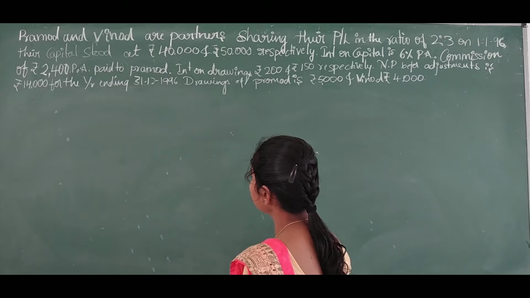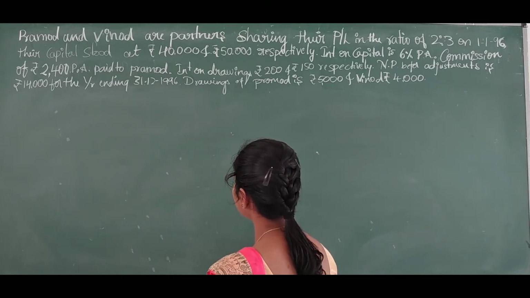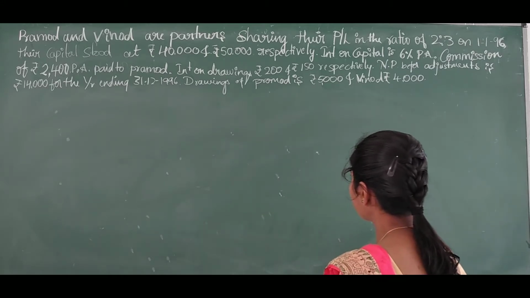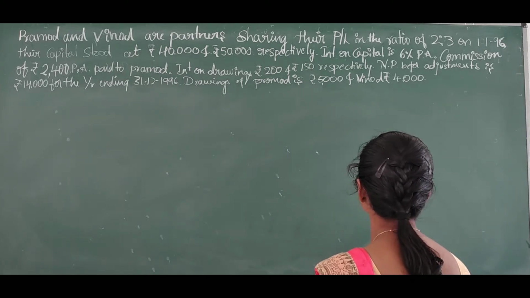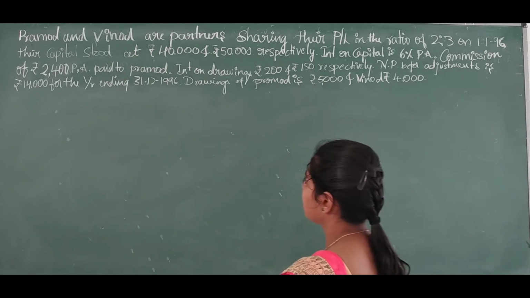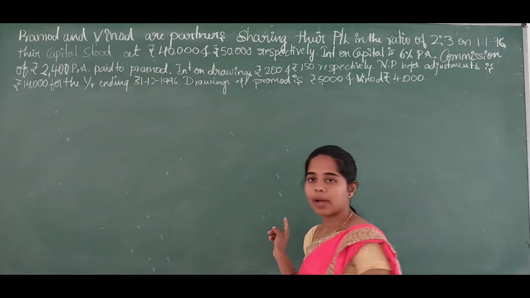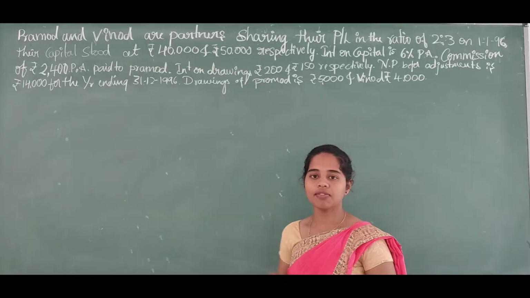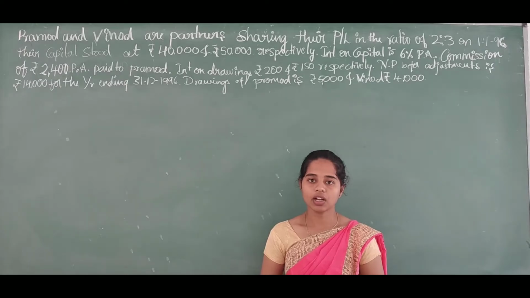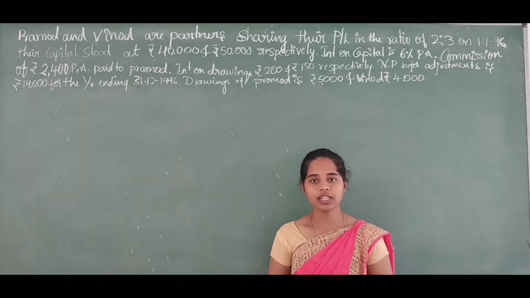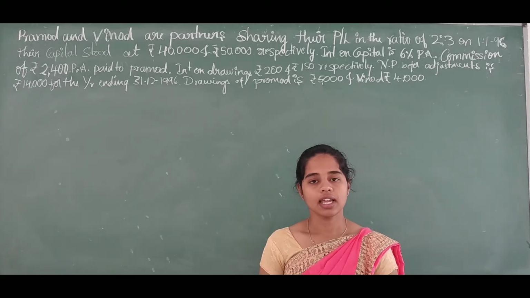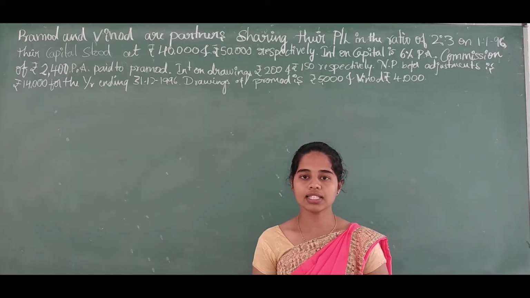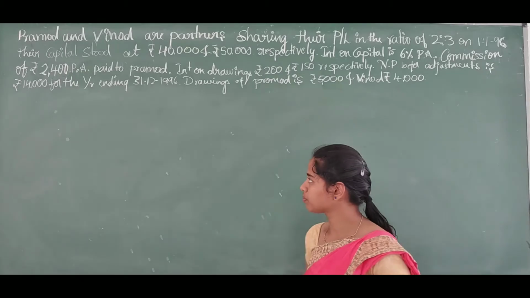For the year ending 31st/12/1996, drawings of Pramod is 5,000 rupees and Vinod is rupees 4,000. By this information we have to prepare profit and loss appropriation account along with partners capital account in both methods, that is in fluctuating method as well as in fixed method.